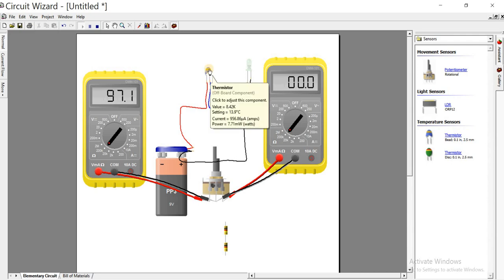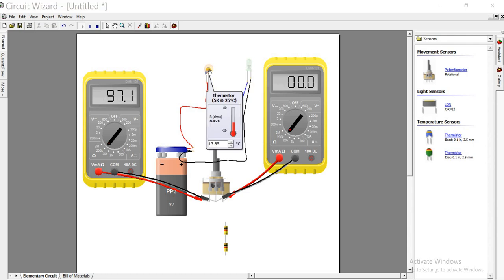Assuming for simulation, we increase the temperature to 63 degrees Celsius. As we are increasing the temperature, the LED comes up. If you decrease it, it goes down. So that means the temperature of a thermistor is proportional to the current that flows in it.